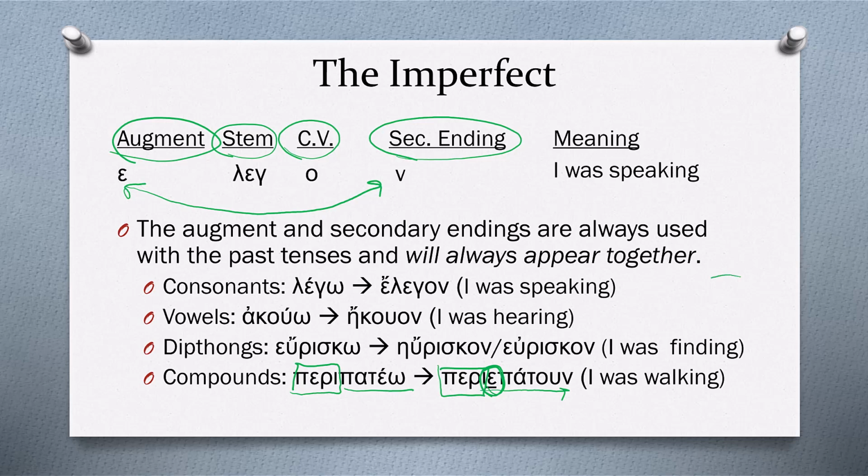So these rules of augmentation, they're not that hard, but they also take some getting used to, and every once in a while, we'll come across forms that are difficult to recognize. And so if you remember what I was saying, that the augment and secondary endings with the past tenses will always appear together, that will help you. So for instance, ekuon, we look at the secondary ending, and then we can remember, oh, okay, I think this is from akuo, it's just that the vowel lengthened. And then we'll be able to translate it correctly. Same goes for a strange form like this. Look at the ending. That's the secondary ending, so now you know it's got an augment. And that will be helpful for translation.